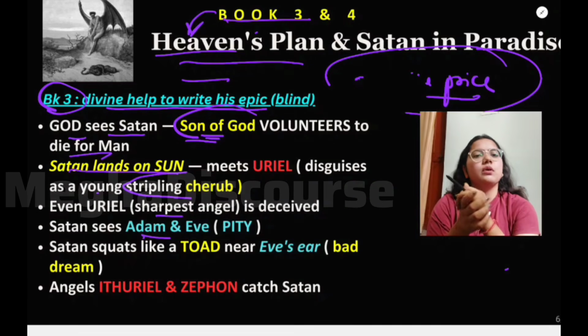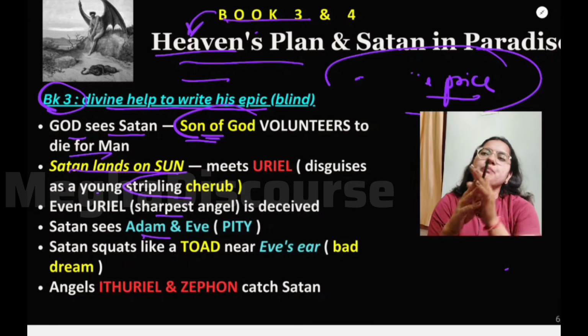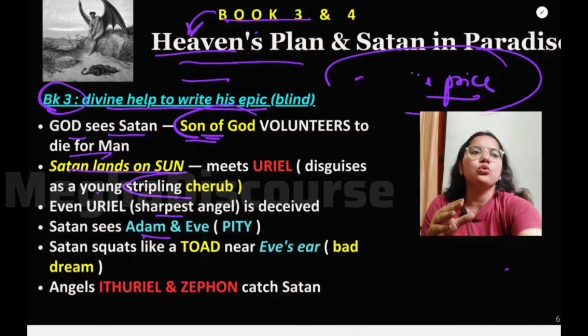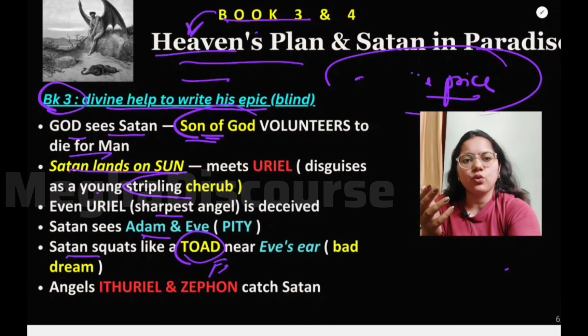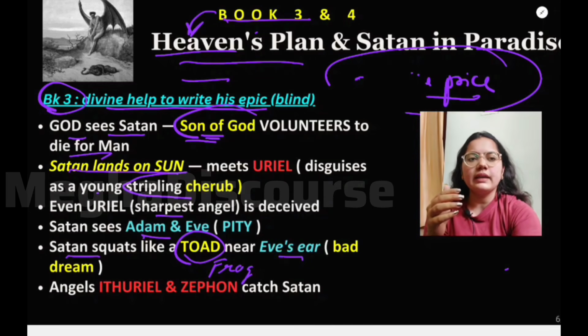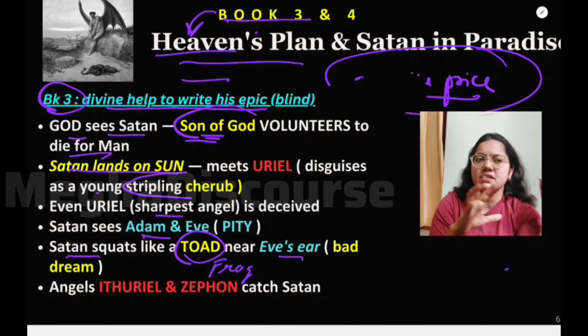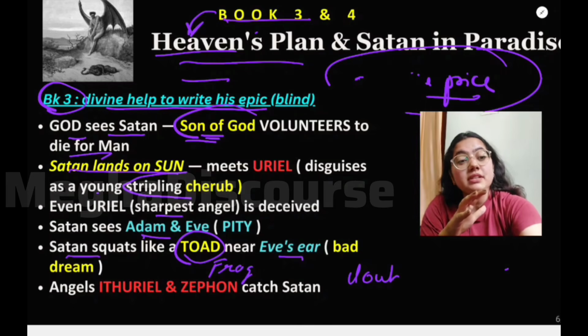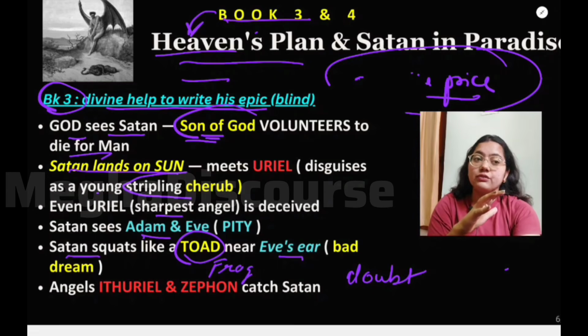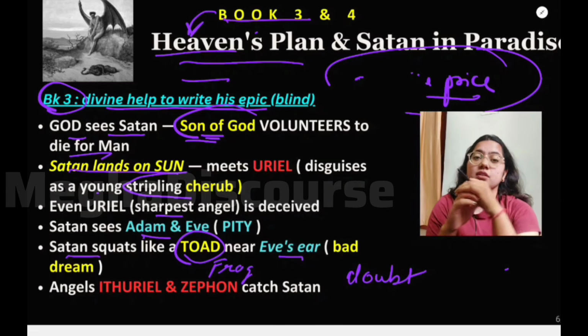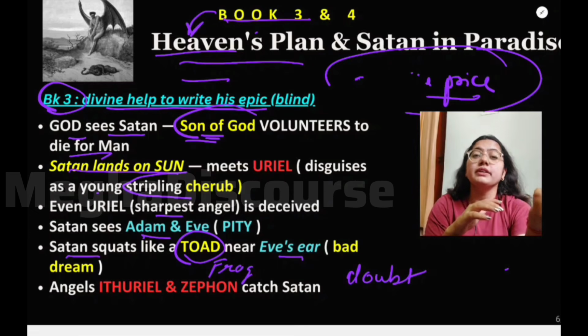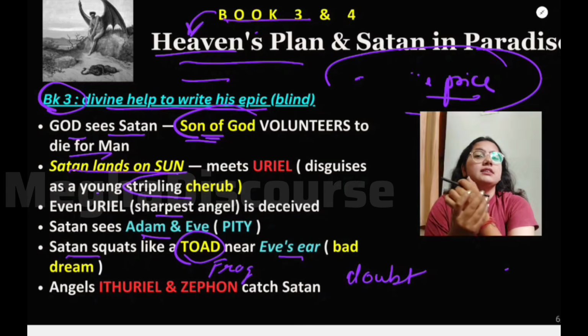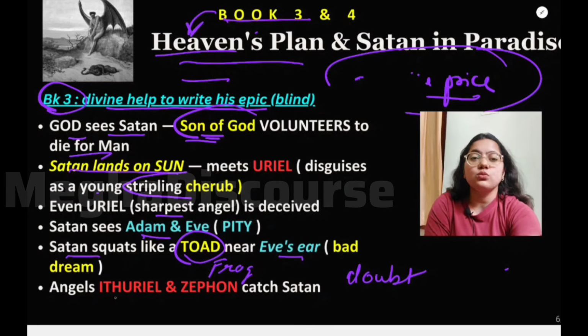So one day Eve was just sleeping, and this Satan, in the disguise of a toad, or we can say a frog, goes near Eve's ear and whispers some bad dream, some doubt or desire in her ear, that you should eat that fruit. The fruit that God is telling you not to eat, you should eat that fruit. Go and eat it. And when he was doing this, the angels Ithuriel and Zephon catch Satan.